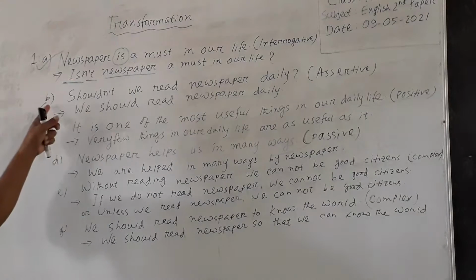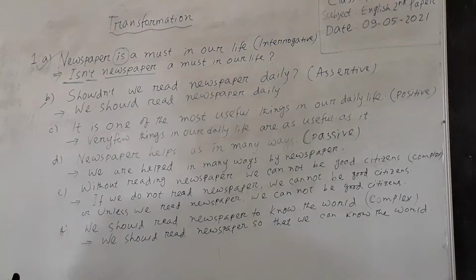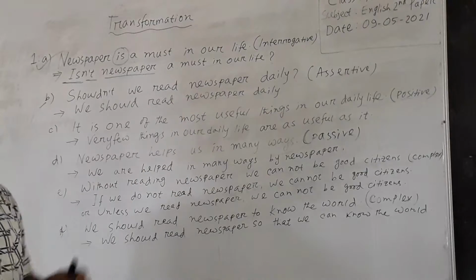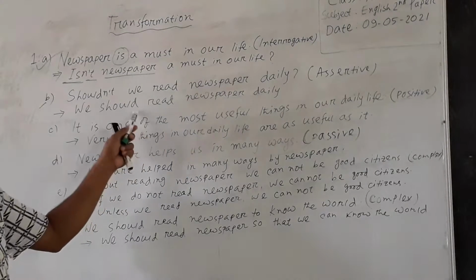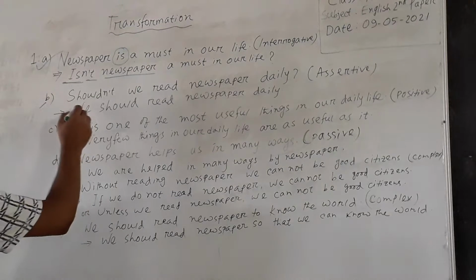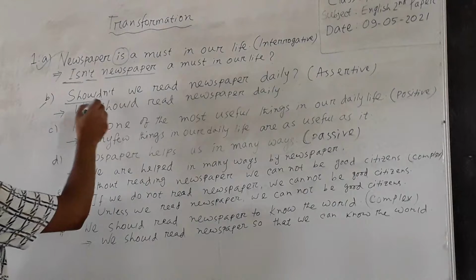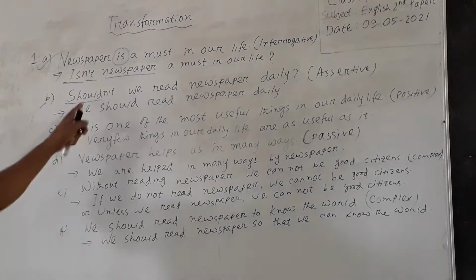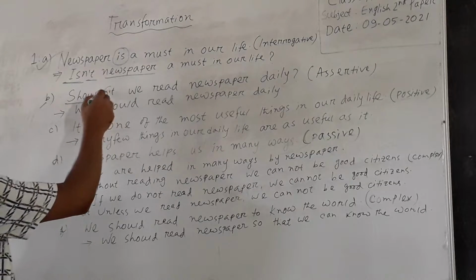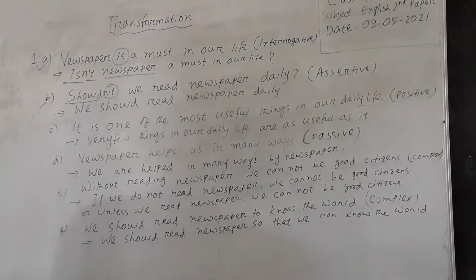question. The question in B, shouldn't we read newspaper daily? And this is an interrogative sentence, and this interrogative sentence will be transformed into an assertive sentence. Dear students, you see here should has been written at the beginning of the interrogative sentence, and then the construction of not has been written here.